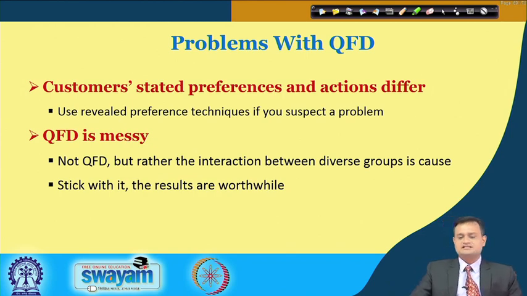Customer stated preferences and actions differ. So, here use revealed preference techniques if you suspect a problem. There is a dichotomy between the customer preferences and what exactly they are trying to do or see. So, this is somewhere you can go for the preference techniques. And QFD is messy. So, it is not QFD, but rather the interaction between a diverse group that is the cause. Stick with it, the results are worthwhile.